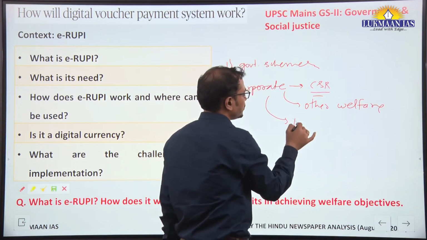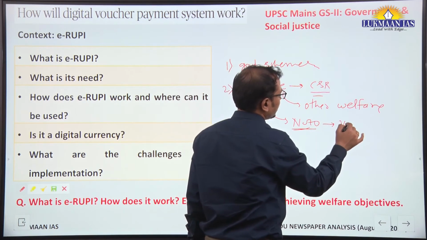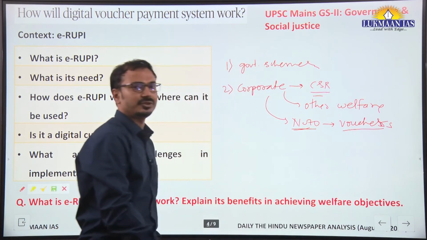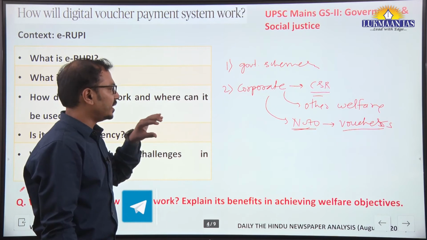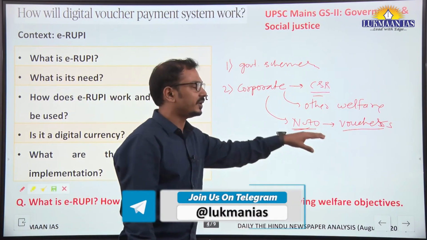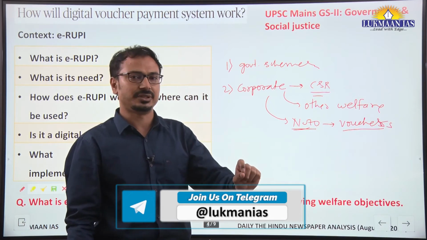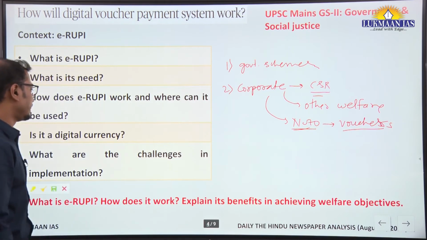Even through NGOs, corporates can implement these vouchers for the specific purpose to the intended beneficiaries. Any kind of things can be done here, and it ensures that whatever the benefits are to be given, they are reaching the beneficiaries. Okay, so this is more effective, we can say that.